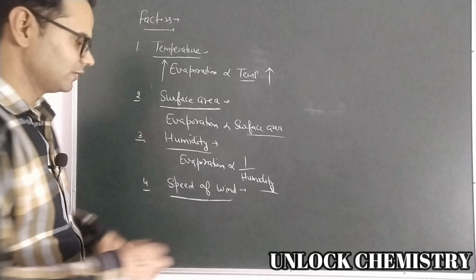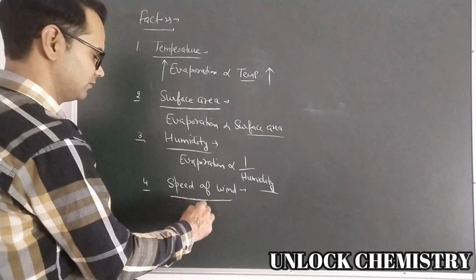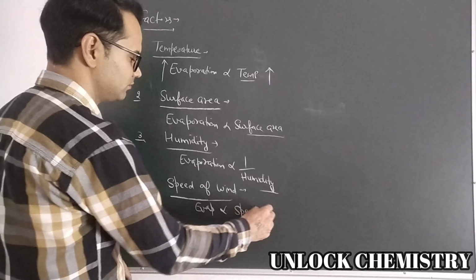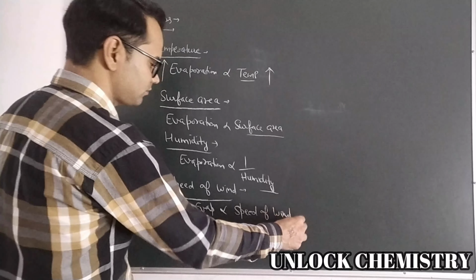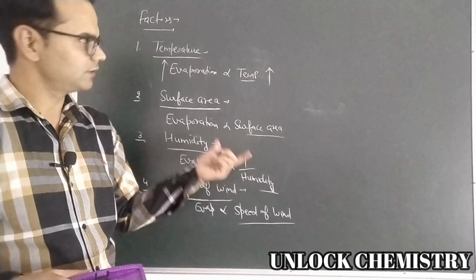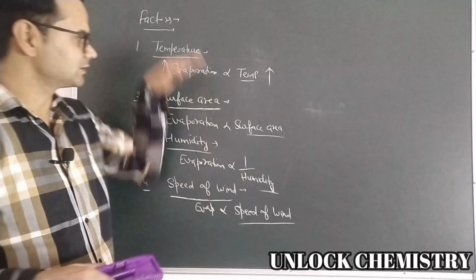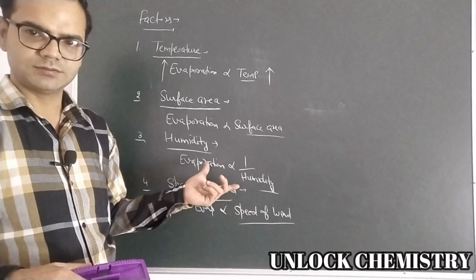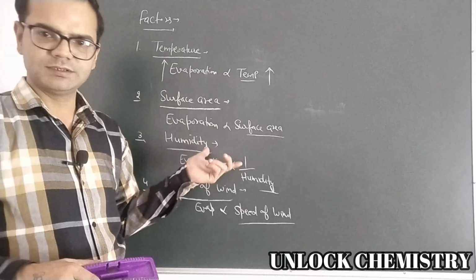So again, evaporation is directly proportional to speed of wind, right? So these are the 4 factors: temperature, surface area, humidity, and speed of wind. I hope you understood it.